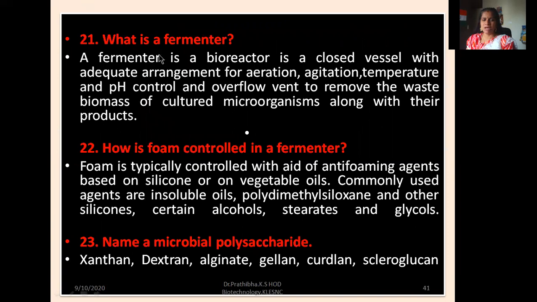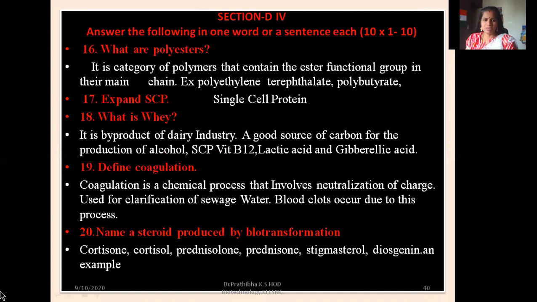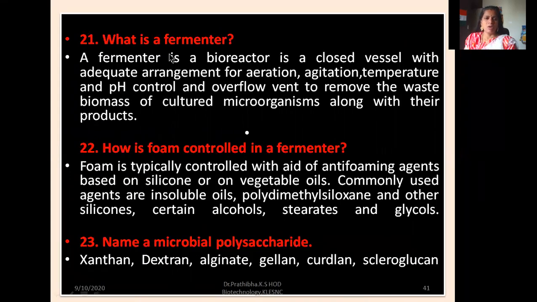What is a fermenter? A fermenter is a bioreactor. Before this, here you can make out prednisolone, and this is the prednisone. You can write this particular information, or you can also write about diosgenin. Now, next one is what is a fermenter?